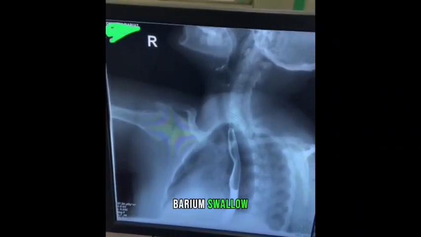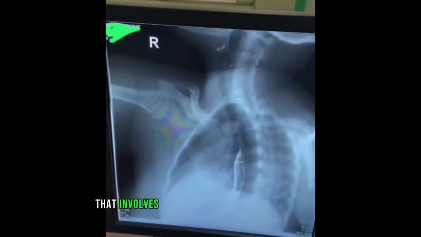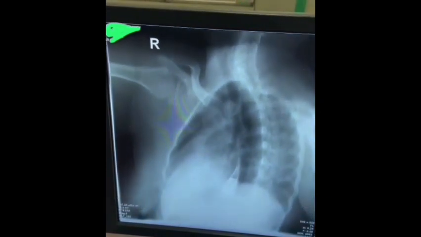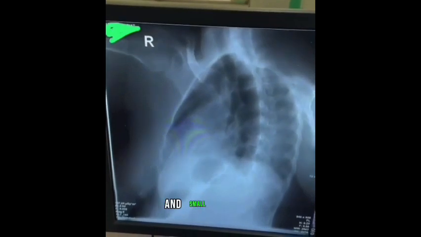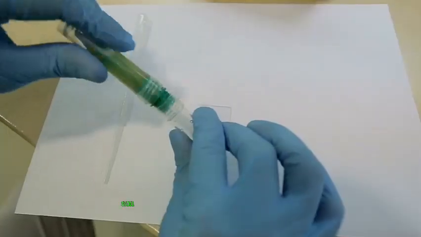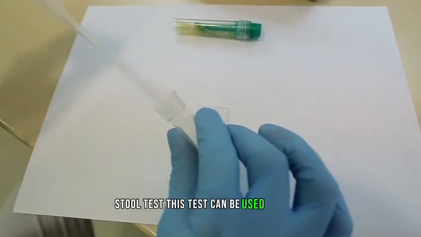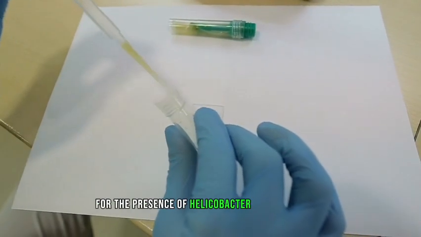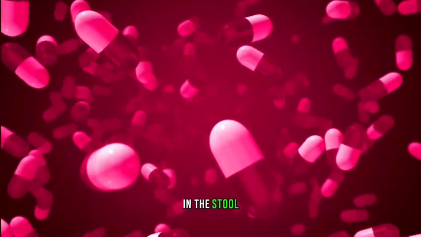Barium swallow. This is an X-ray test that involves drinking a liquid containing barium, which coats the lining of the stomach and small intestine and makes ulcers visible on X-rays. Stool test. This test can be used to check for the presence of Helicobacter pylori bacteria in the stool.